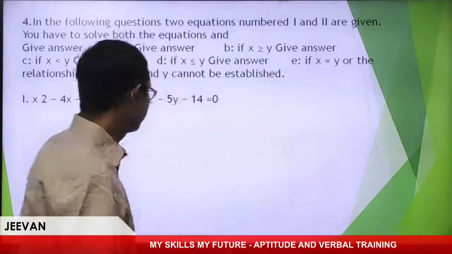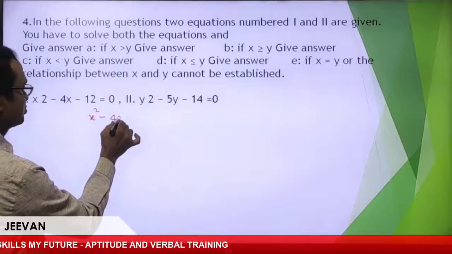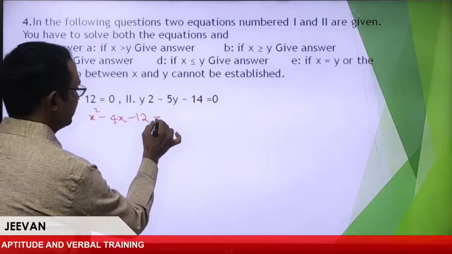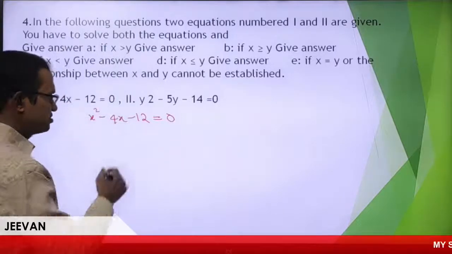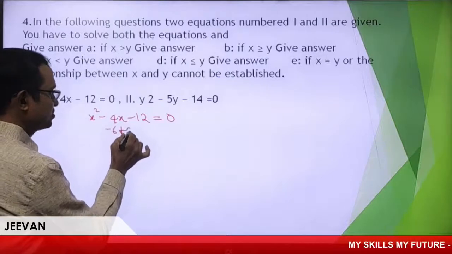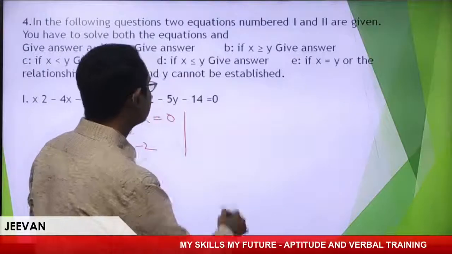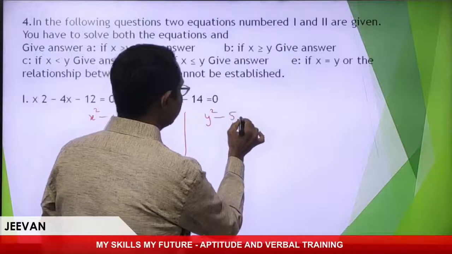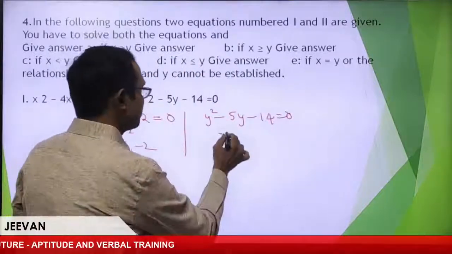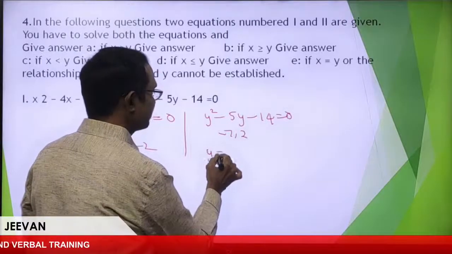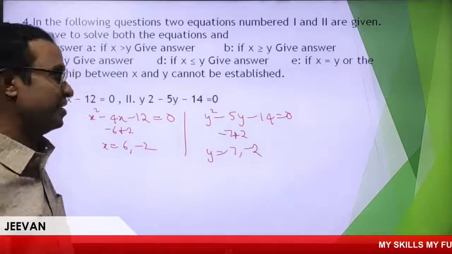Yes, right. Here, I have the equation x square minus 4x minus 12 is equal to 0. Great. What are the roots of x? Minus 6 plus 2. So the x values are 6 and minus 2. Next, y square minus 5y minus 14 is equal to 0. 7 2s are 14. Minus 7, 2. So your y values are 7 and minus 2.